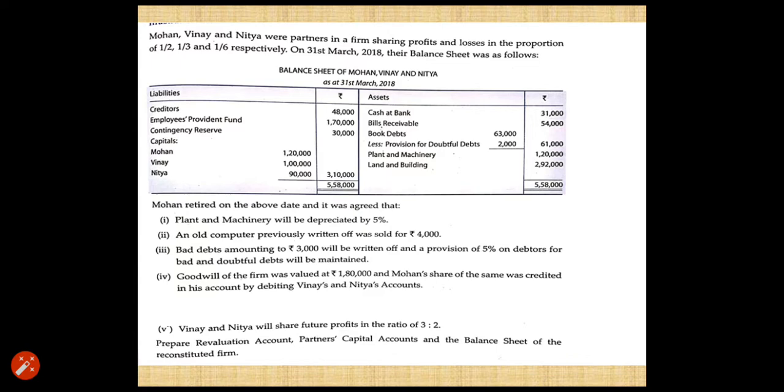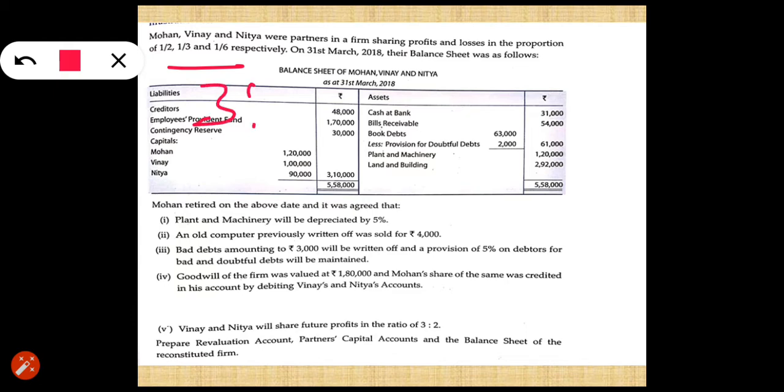So if we see the adjustment, there is no information related to use of such a reserve. It means this reserve will be distributed among the partners in their old profit sharing ratio, and the old ratio was given as 1/2, 1/3 and 1/6. So if we make the denominator the same, the ratio will be 3:2:1 because we will convert it into the same denominator 6.